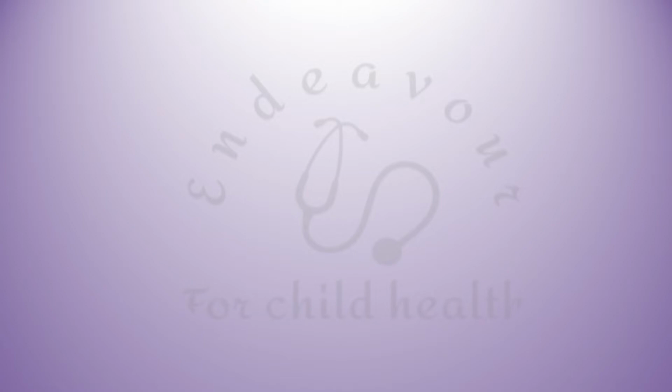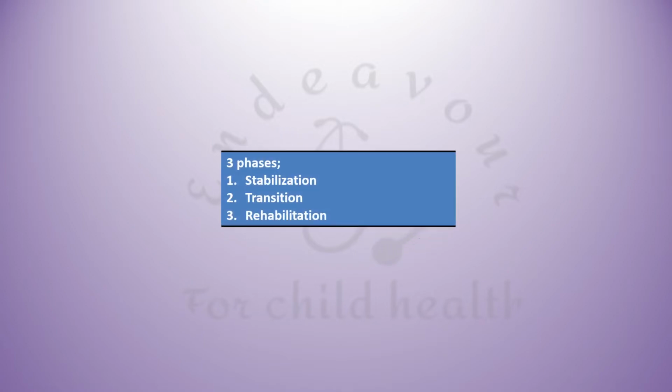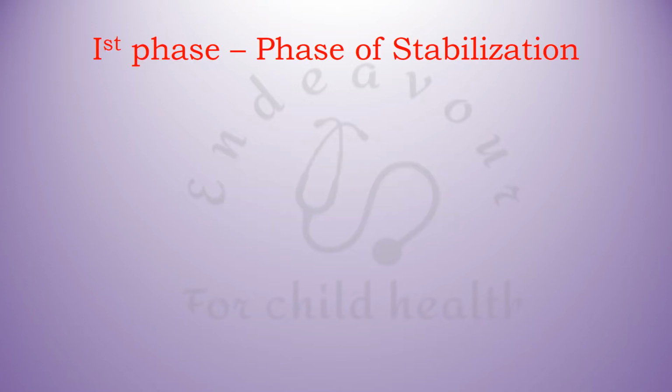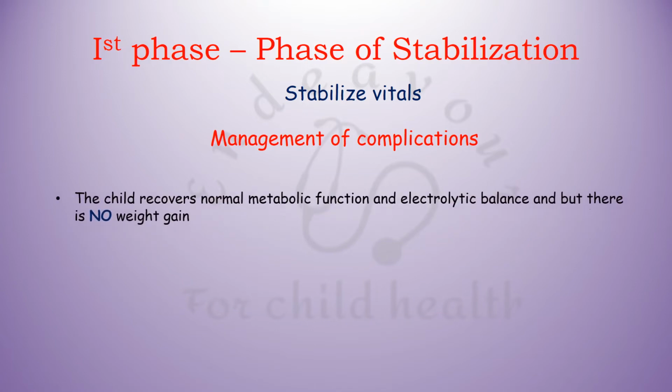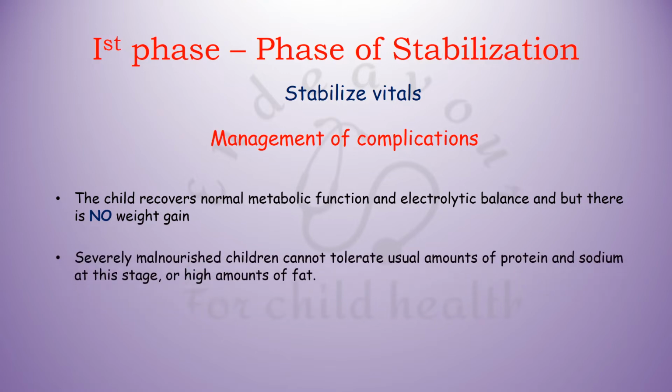लेकिन 10 स्टेप याद रखने से अच्छा है कि we remember only the 3 phases and base our management on that only. So the first phase is the phase of stabilization. What do we stabilize? We stabilize the vitals. That is, we manage the complications. The child recovers the normal metabolic function and there is no weight gain during this phase. This is because severely malnourished children cannot tolerate even the usual amounts of protein and sodium at this stage, or high amounts of fat.